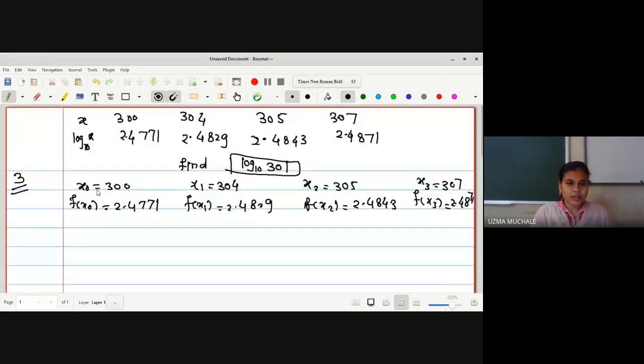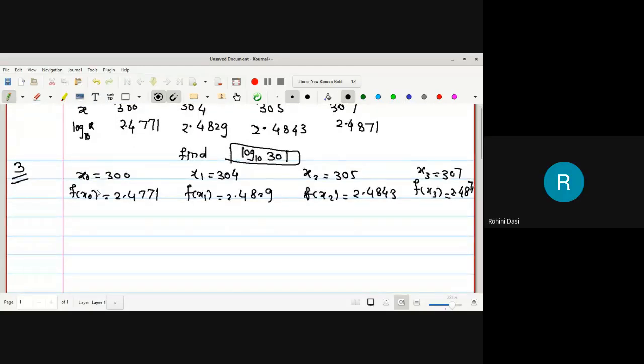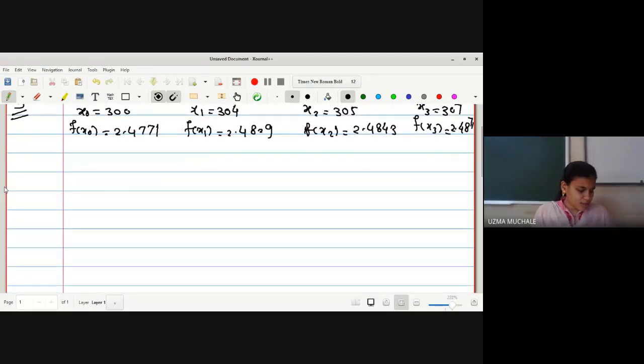Have you written the question? Yes, ma'am. Okay. Now let us go one by one. As we know, the formula for polynomial p of x runs for i equal to 0 to 3, and this will be f of xi into li of x.